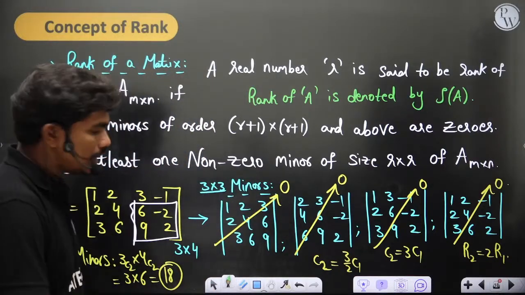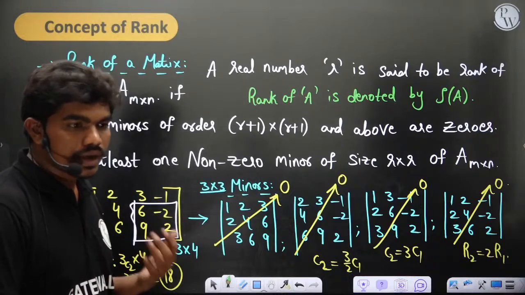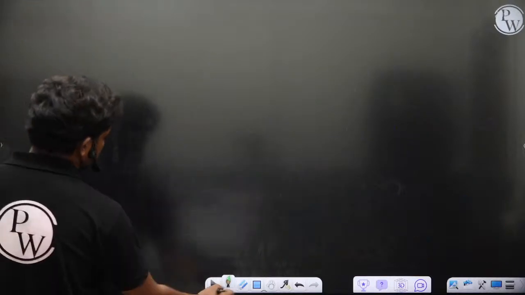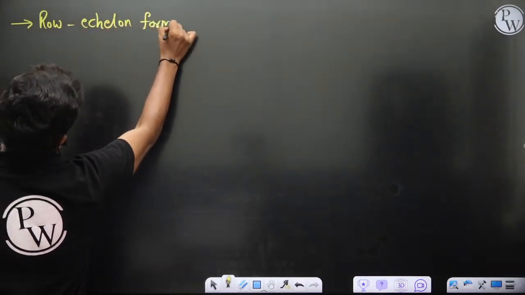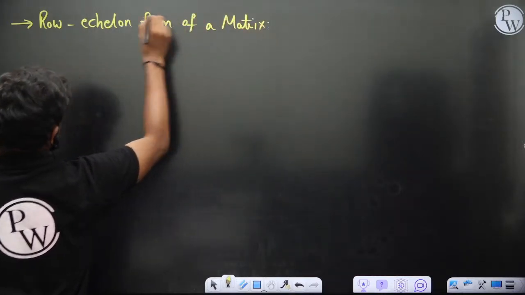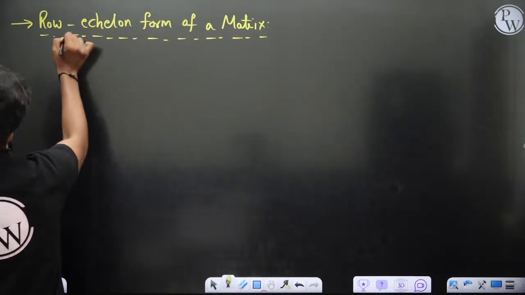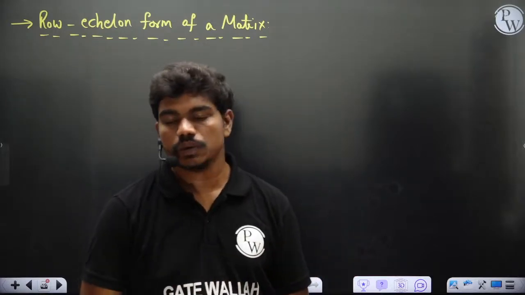Now, let's move on to a very important form, which is called the row echelon form of a matrix. Why is this important?